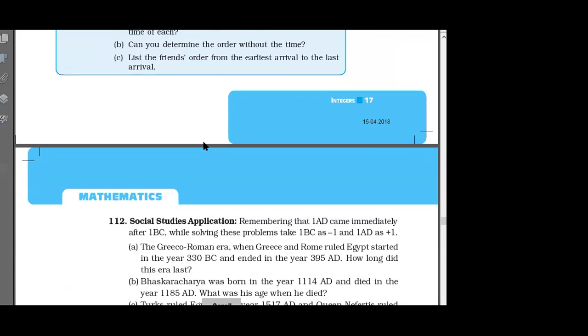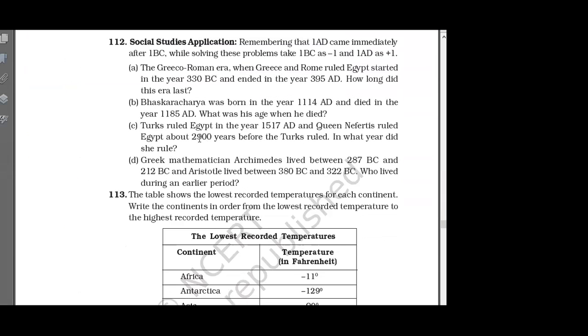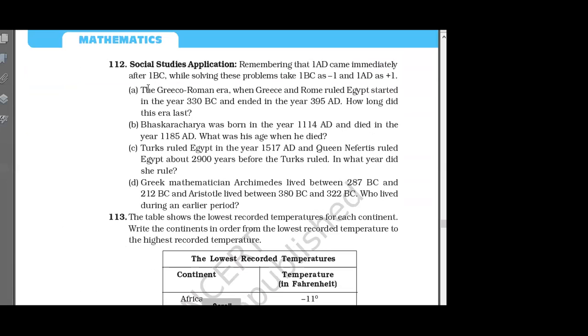नेक्स्ट क्वेश्चन. So let us see 112. ठीक है, 112 देखते हैं. So these are the application based, right? See, there it is, social study application, right? पहले क्या था, chemistry application.